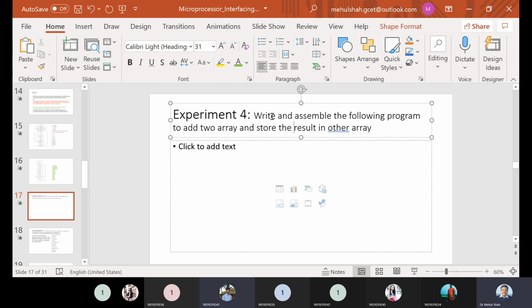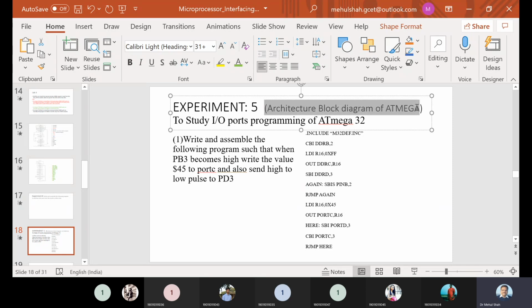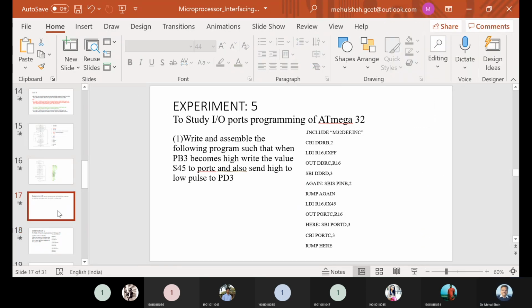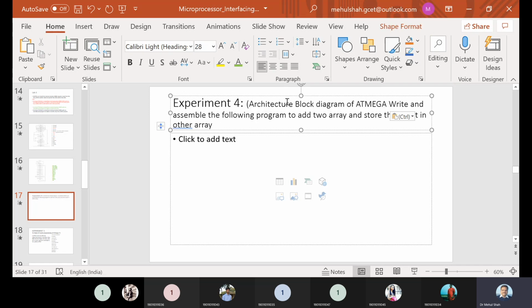Yeah, so you add this in this lab. So this thing you do over here, right? And then you write down the program. So the first part is this, followed by this.